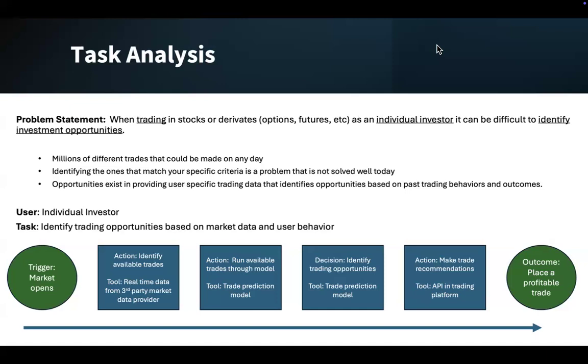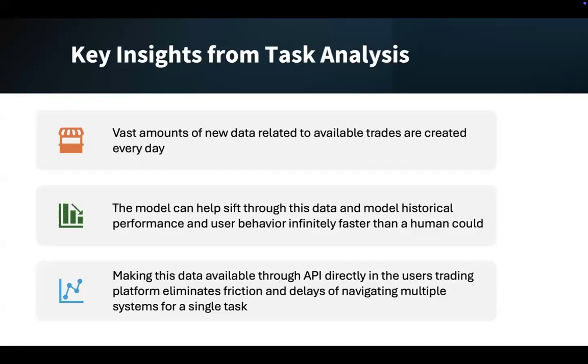These opportunities will surface as recommendations directly in the investor's trading platform via API. This will lead to the investor using this data to make decisions that lead to their ultimate outcome that you can see over here on the right, which is making a profitable trade.